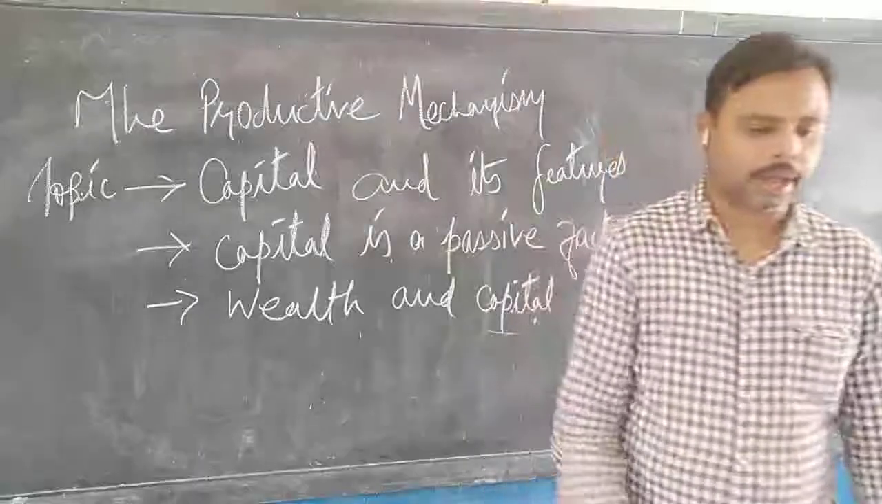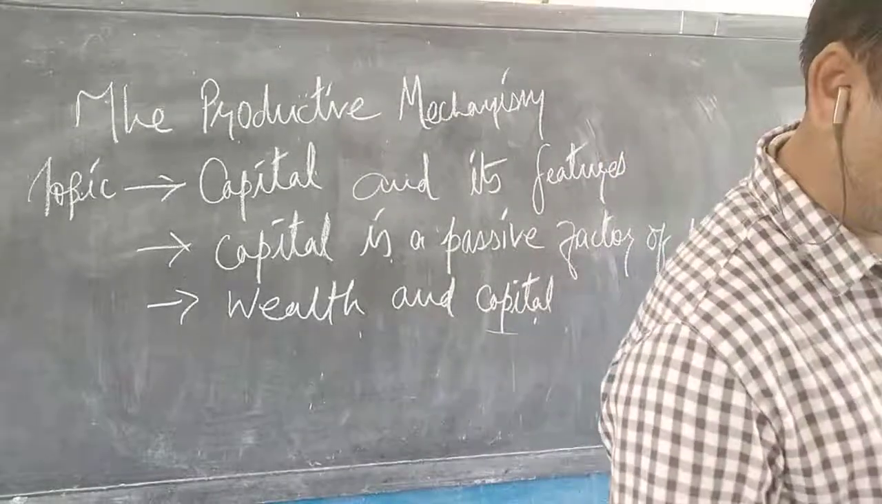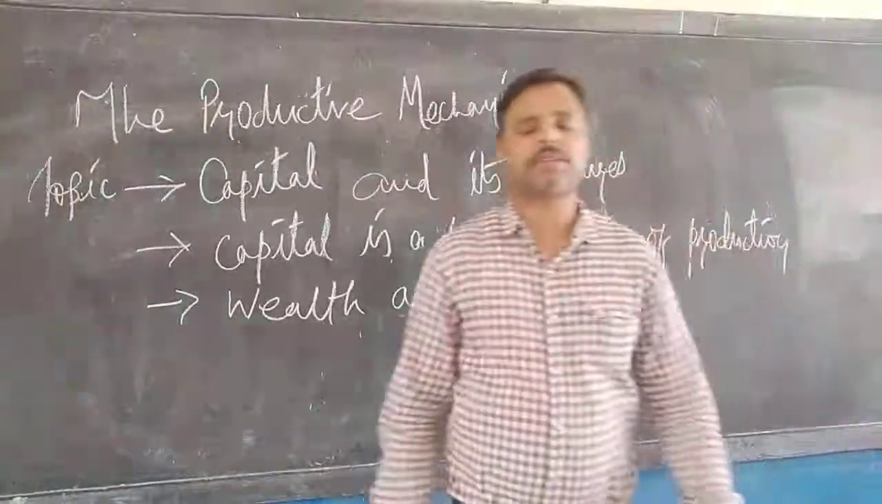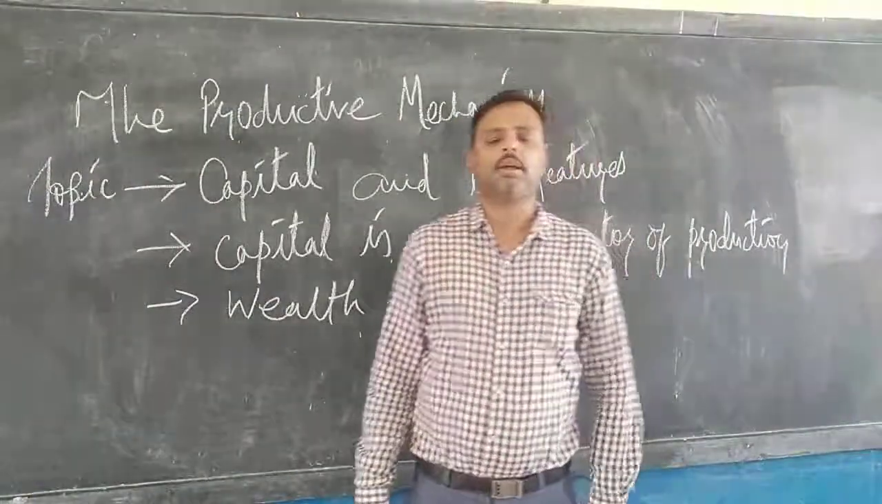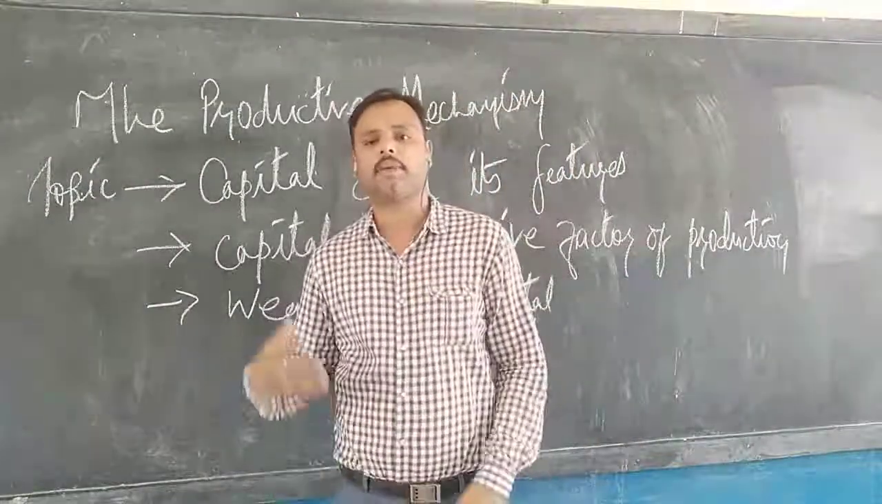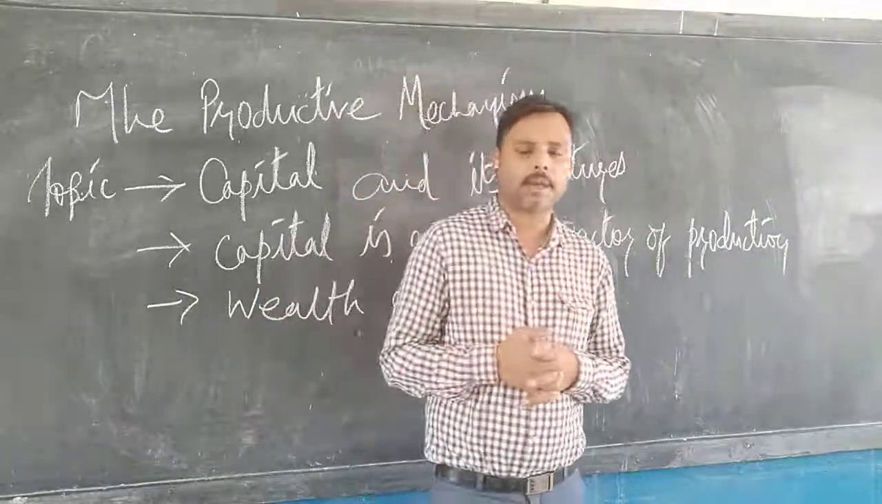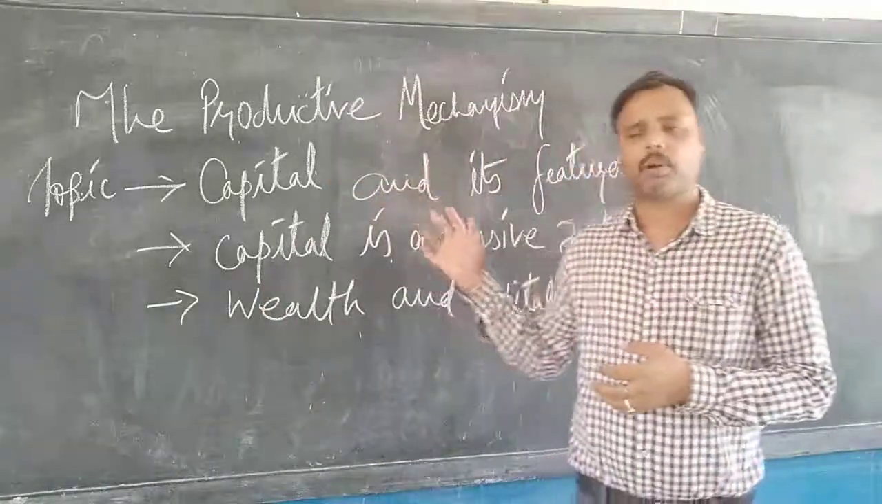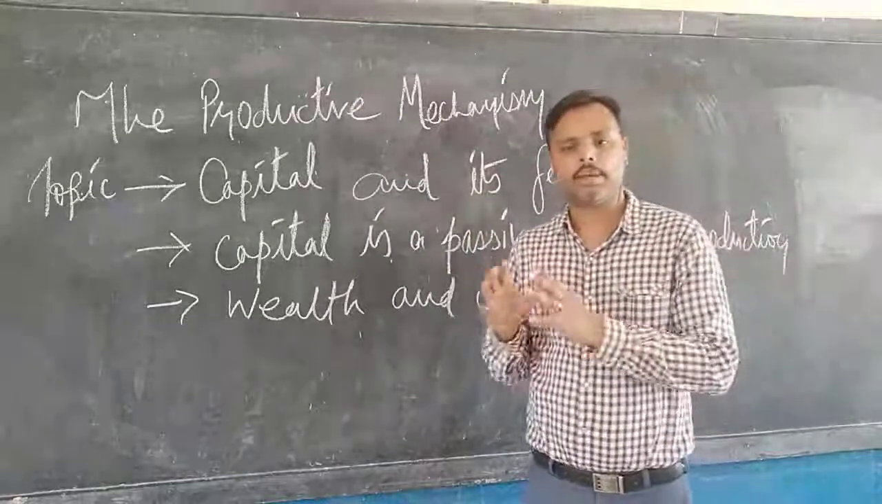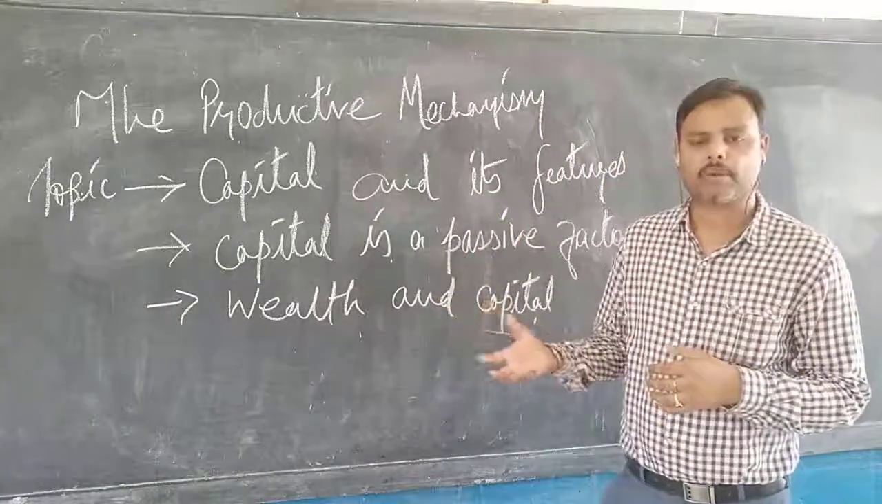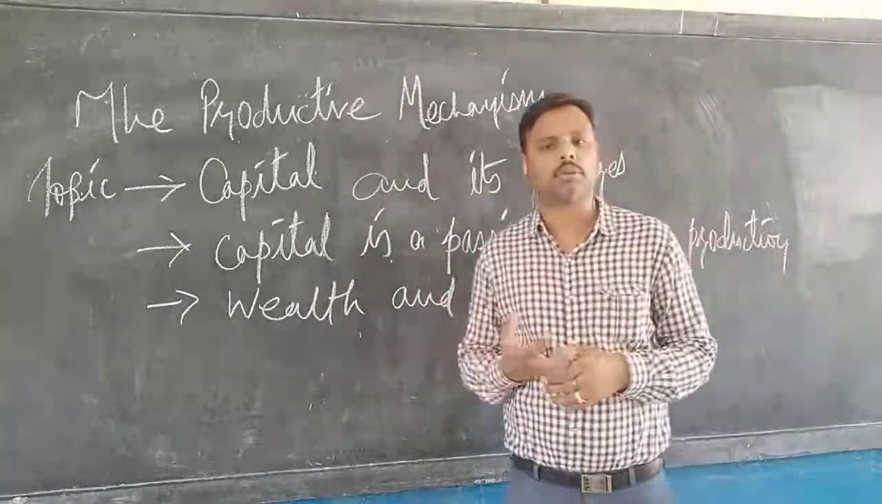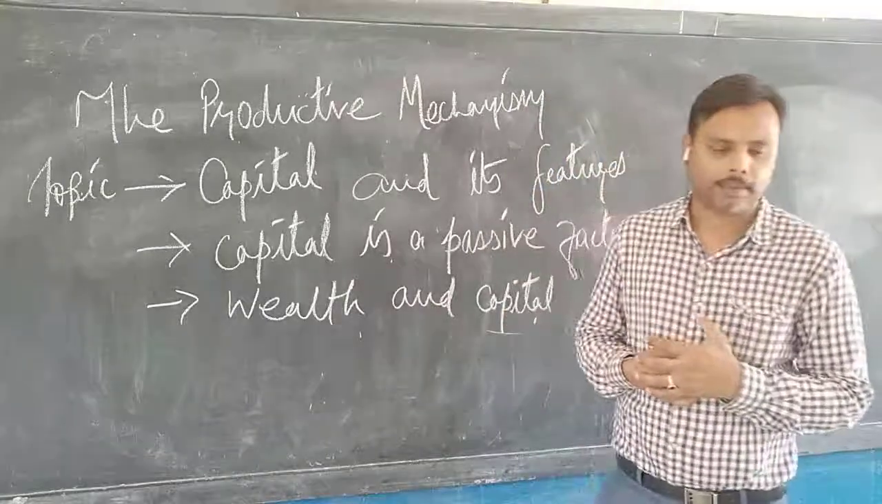Now, quickly coming to the characteristics, or the features, of capital. The first, it says, capital is man-made. It is not a free gift of nature. It is not given by someone, but it is a man's creation. How has man created it? In the past, whatever labor he has done, he has saved it, or he has borrowed it from the bank, relatives or different sources. That is why capital is man-made.